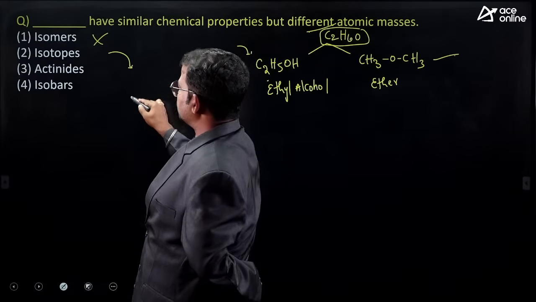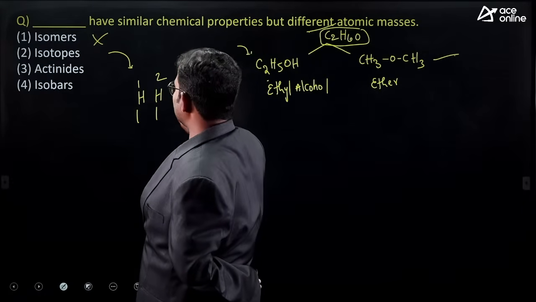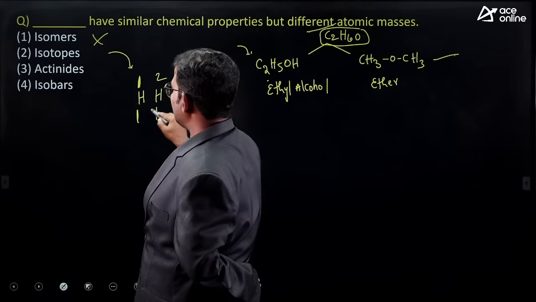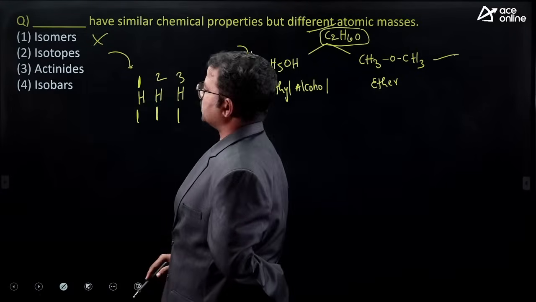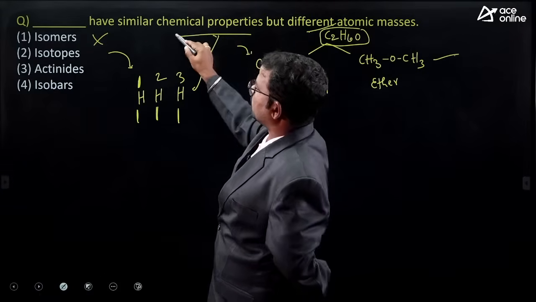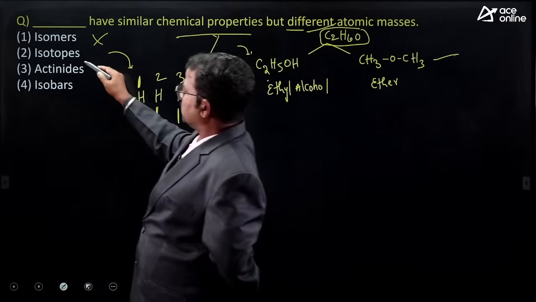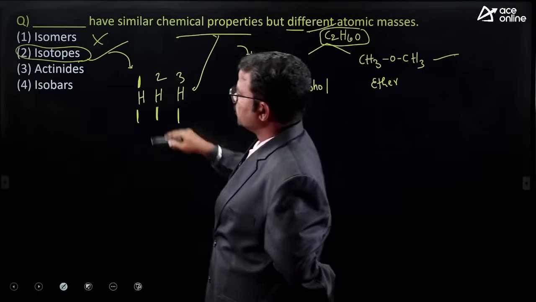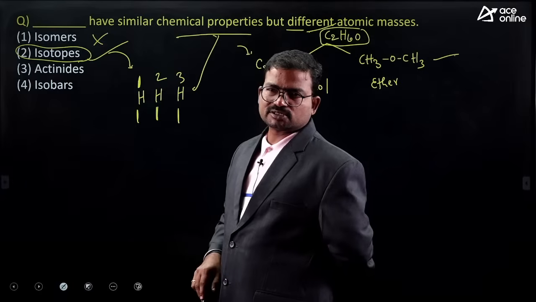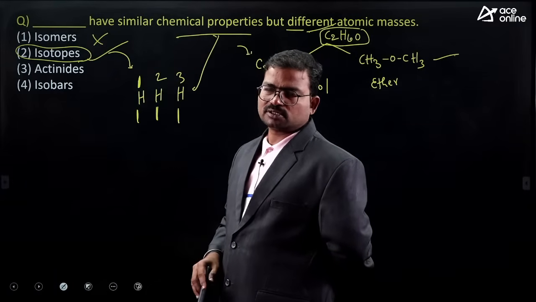Isotopes. H11, H12, H13. Here, atomic masses are different, atomic number is the same. This is called isotopes. So these isotopes have the same chemical properties but different atomic masses. Because of that, option 2 is the correct one. Next, actinides. Of course, actinides are nothing but thorium, protactinium, uranium, neptunium, plutonium.